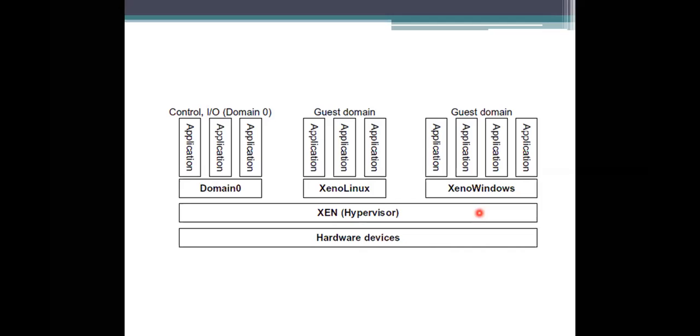The first operating system has the control ability, which is domain 0, and the other ones, Xeno Linux or Xeno Windows, are called domain U. The domain 0 is loaded first when the system boots, then it directly accesses the hardware, and allocation of resources is done by domain 0 to the domain U. Domain U means these two.